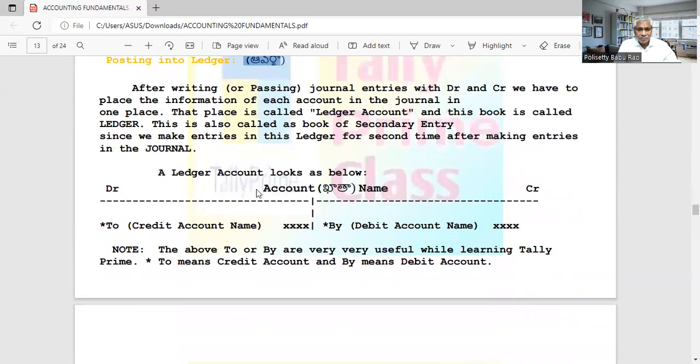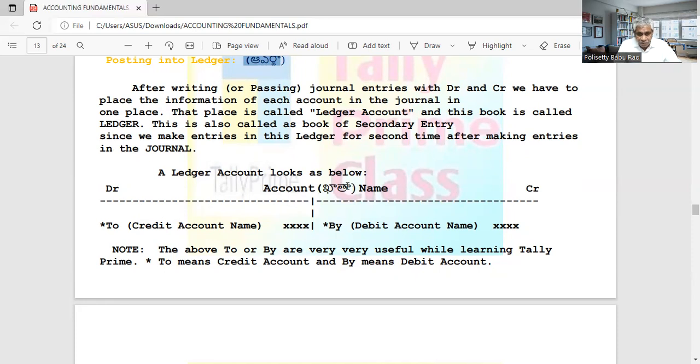In this, we write the name of the ledger account, for example cash account, purchase account, machinery account, bank account. All of these, we write the name of the account, and it is divided into two parts. The left side is called debit, and the right side is called credit.